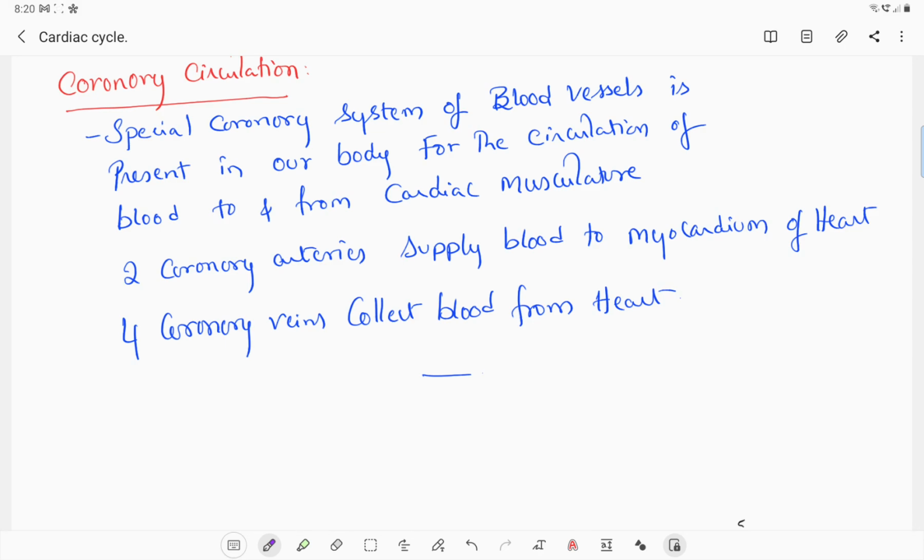In the next class we will see the ECG and also disorders of the regulation of cardiac activity and disorders of the circulatory system.